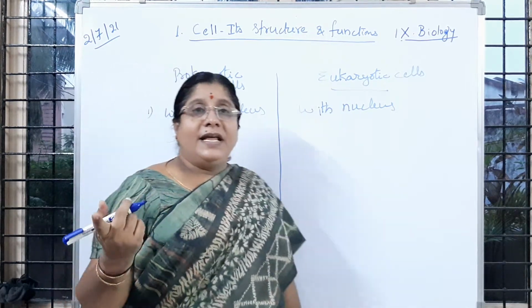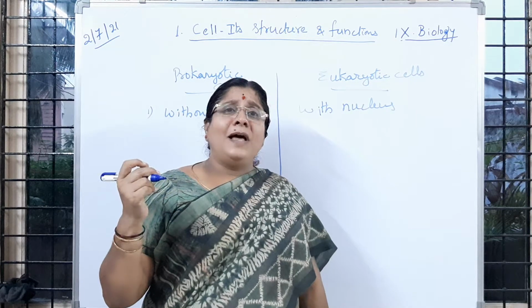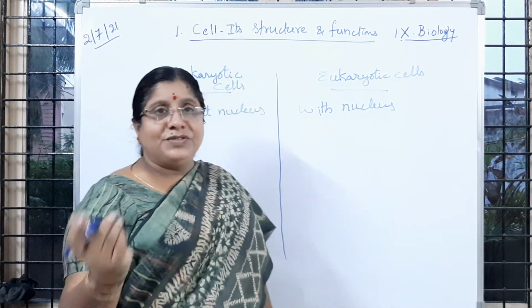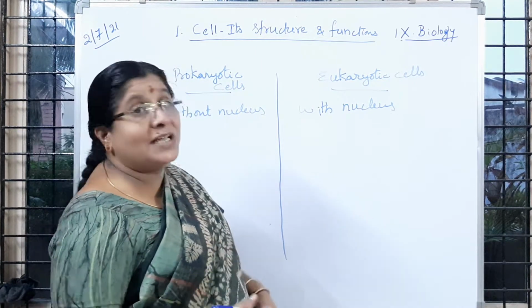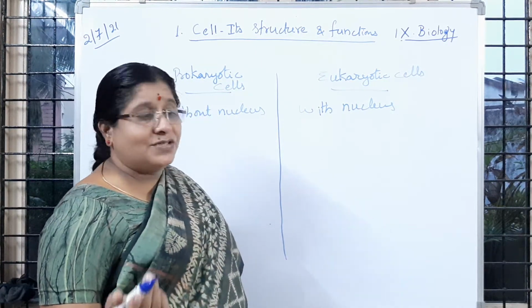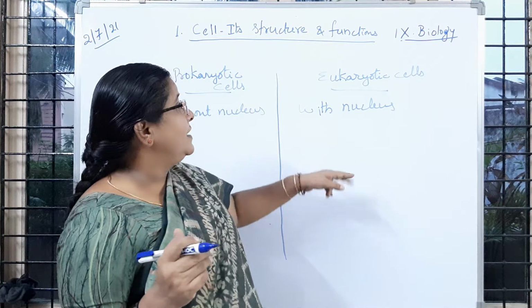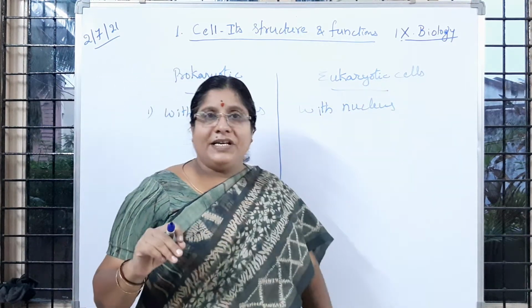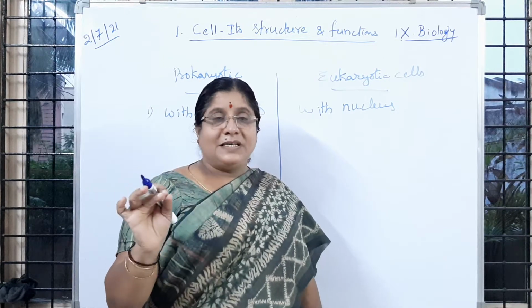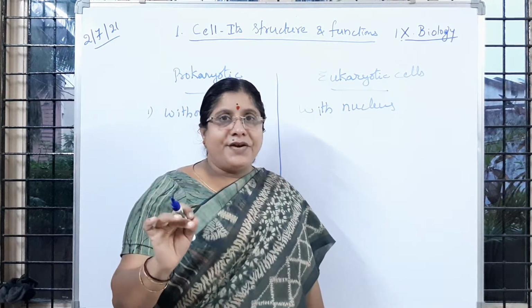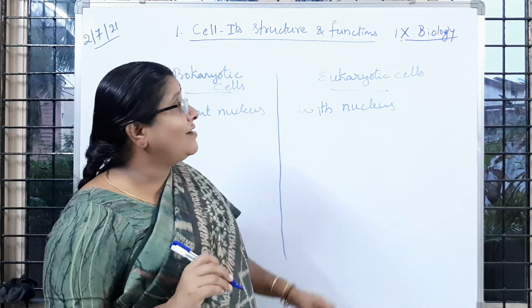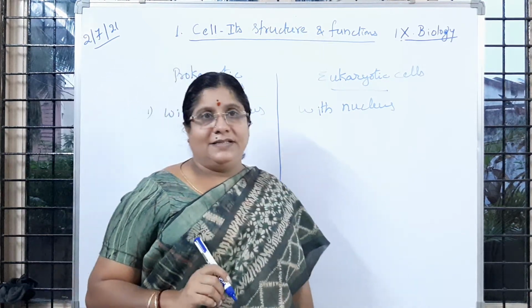Like you can take chloroplast, or you can take mitochondria, or any other cells which are present in plants also, if we observe, the nucleus is present. Even the cell wall also, if we observe, the nucleus is there. So if a nucleus is present, then the cells are called eukaryotic cells, and the organisms are called eukaryotic organisms.